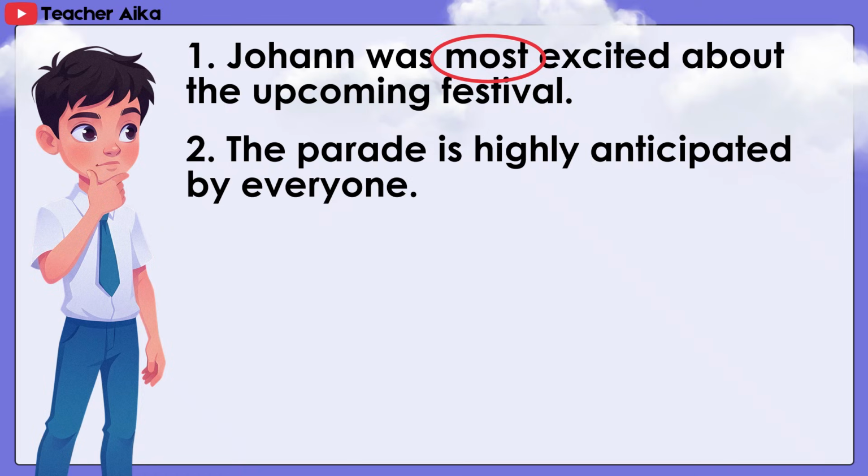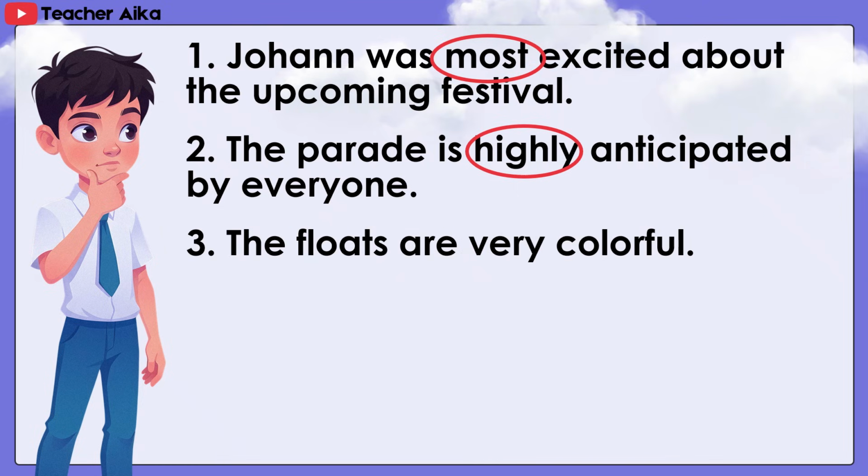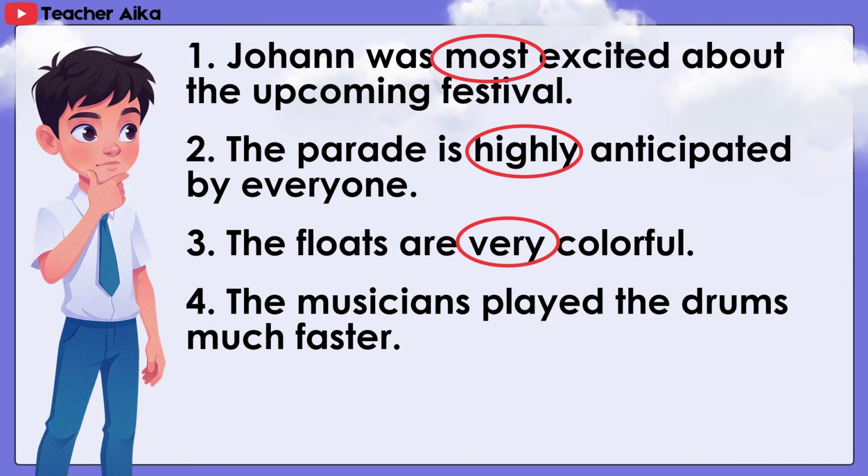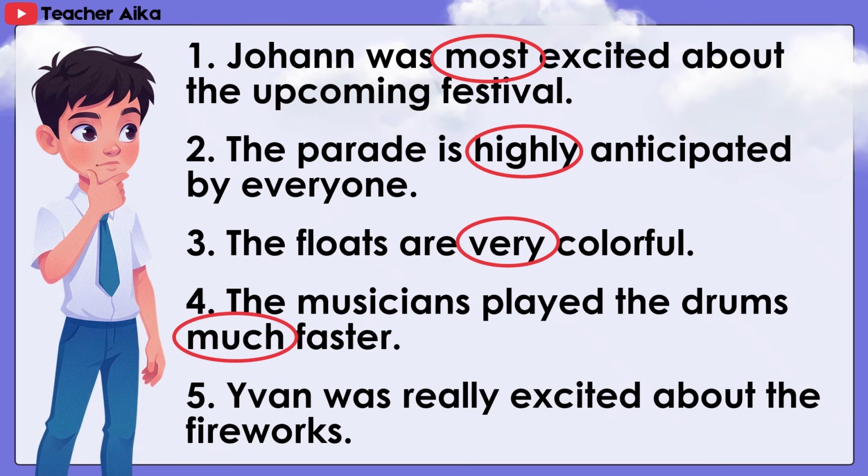The parade is highly anticipated by everyone. Answer: highly. 3. The floats are very colorful. Answer: very. 4. The musicians played the drums much faster. Answer: much. 5. Ivan was really excited about the fireworks. Answer: really.